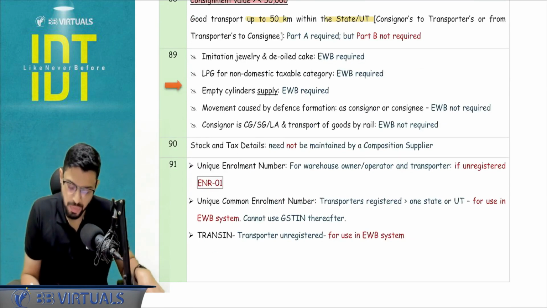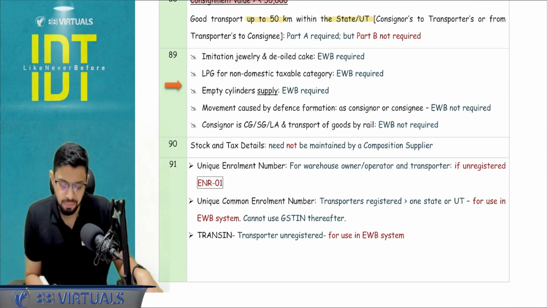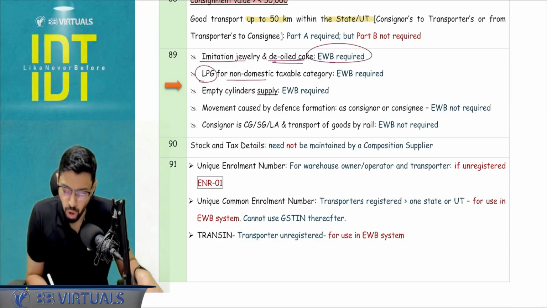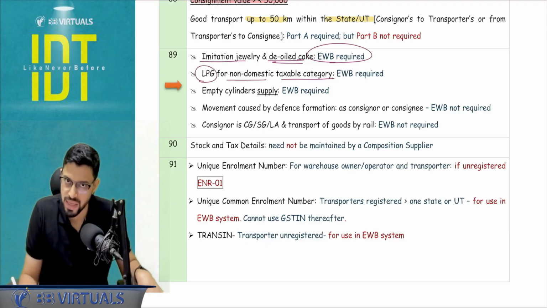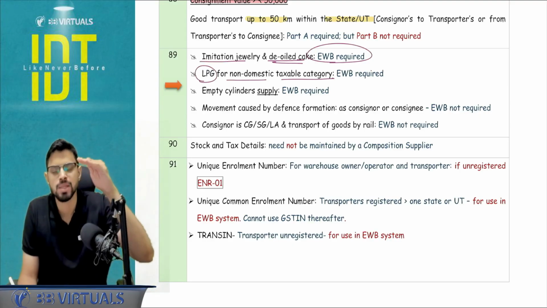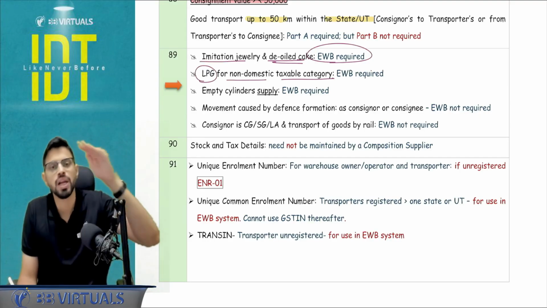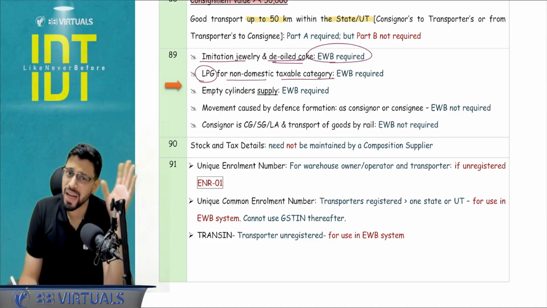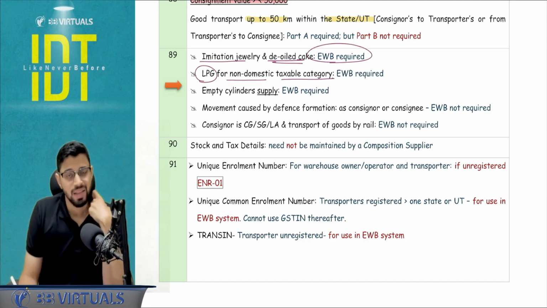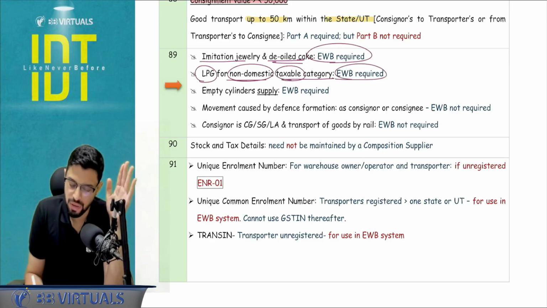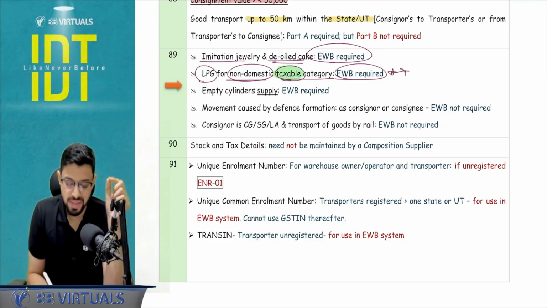Now, certain points with respect to where e-way bill is not required, exempt. So imitation jewelry and de-oiled cake, e-way bill is required. LPG, if you are selling for non-domestic taxable category. So basically if you are selling it for non-taxable exempt category, meaning the domestic category or commercial exempt category. I'm repeating, if I'm selling the LPG for the commercial exempt category or domestic purposes, then in that case e-way bill is not required. But if this is non-domestic and not exempt, it is taxable, then e-way bill is going to be required.